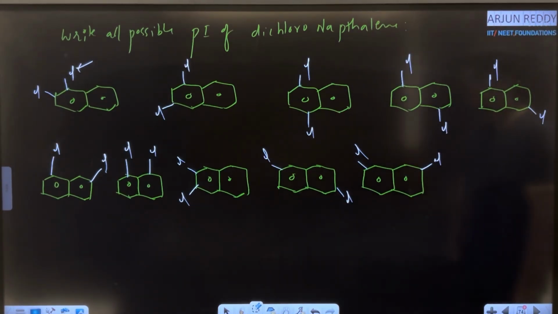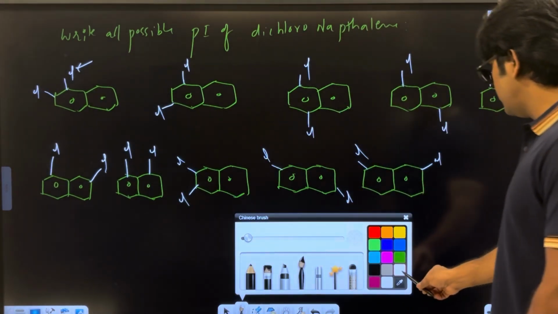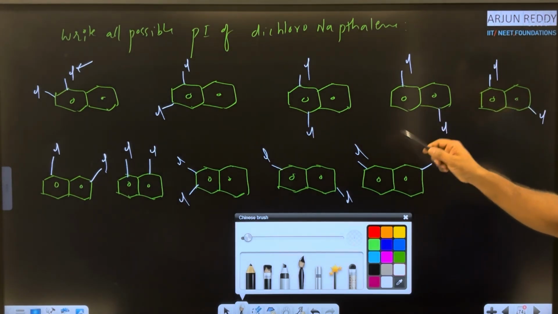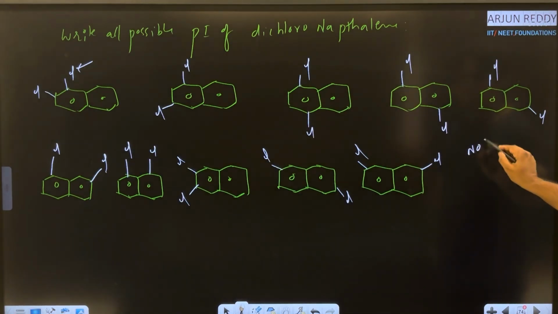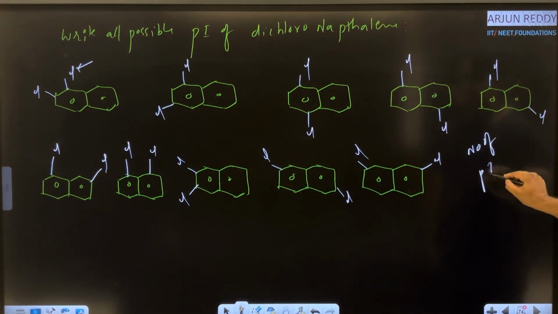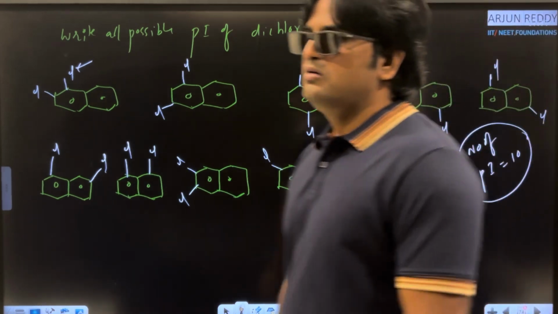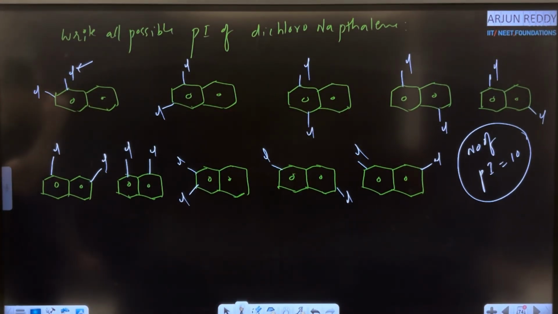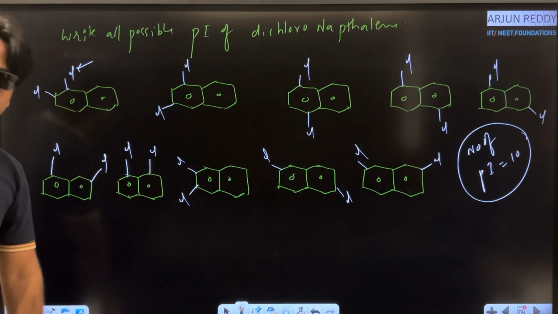What is the possible number of positional isomers? 1, 2, 3, 4, 5, 6, 7, 8, 9, 10. Number of positional isomers equals 10. Write all possible positional isomers of dichloronaphthalene. These are the structures.